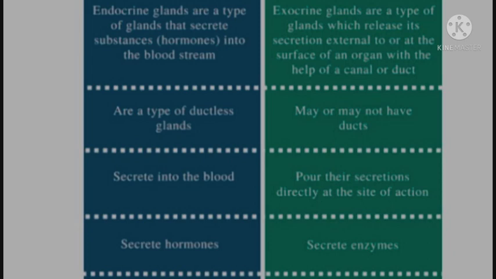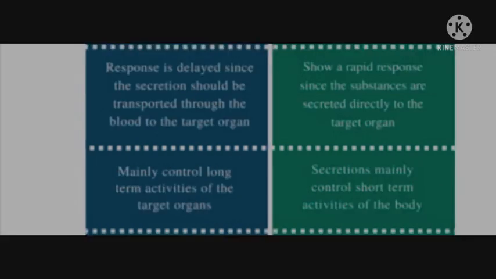Endocrine glands secrete hormones. Exocrine glands secrete enzymes. Endocrine glands' response is delayed since the secretion should be transported through the blood to the target organ. Exocrine glands show a rapid response since the substances are secreted directly to the target organ.